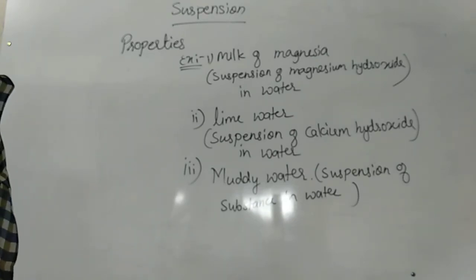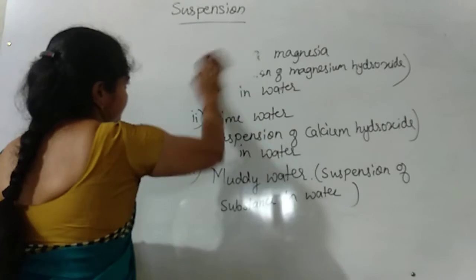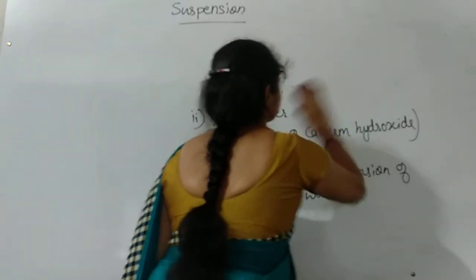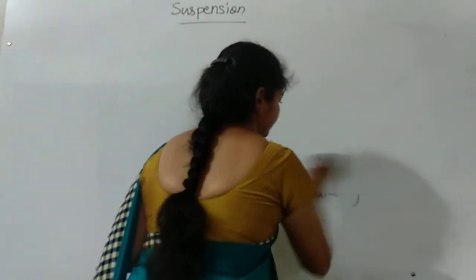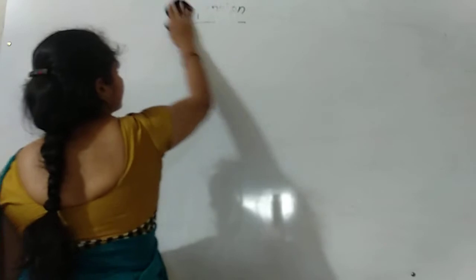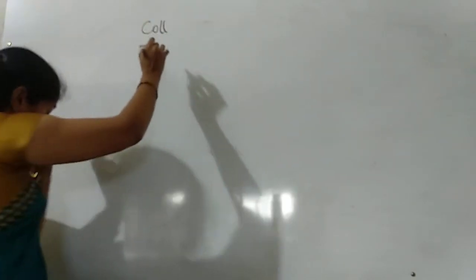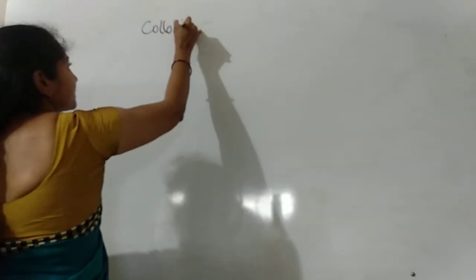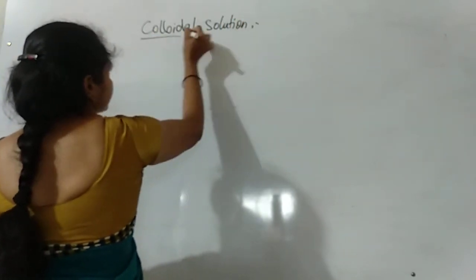The next type of solution is colloidal solution. Colloidal, C-O-L-L-O-I-D-A-L, colloidal solution.